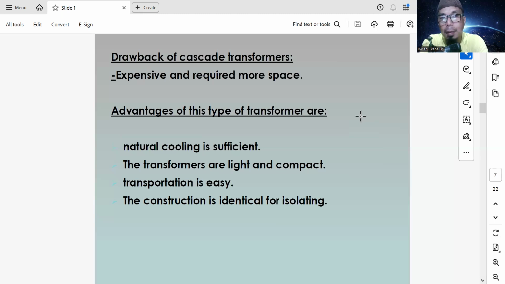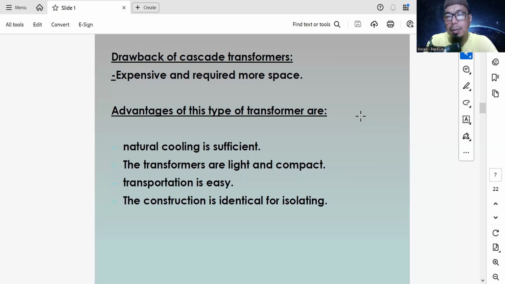The design of a cascade transformer needs a high price because we need three or four transformers, according to the level of voltage to be reached, and it requires more space because every stack of transformer occupies its own space, separated from the others.